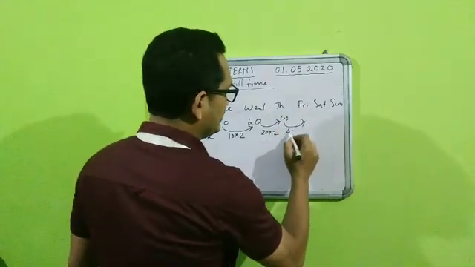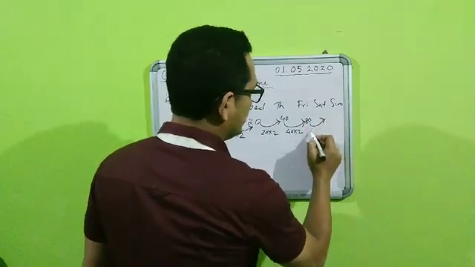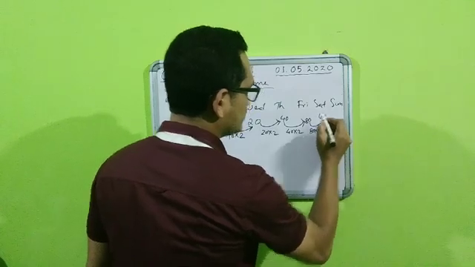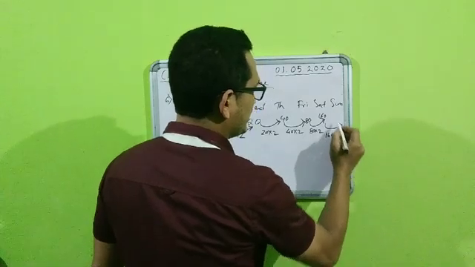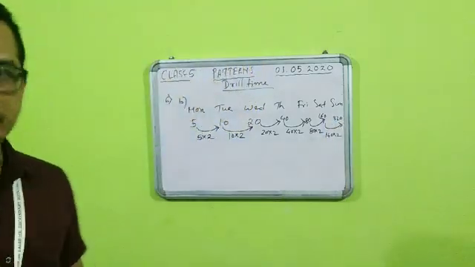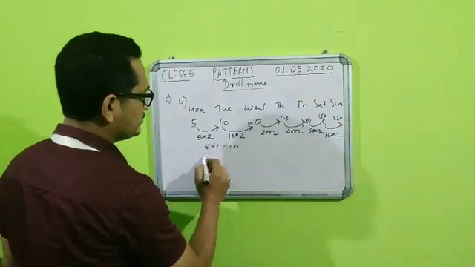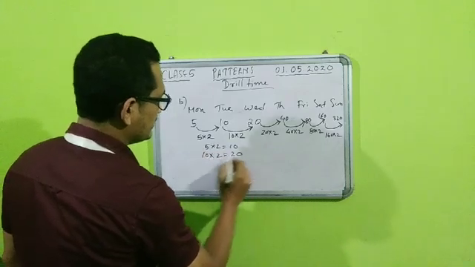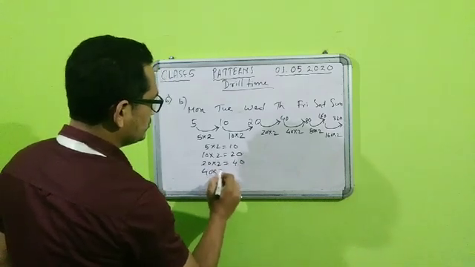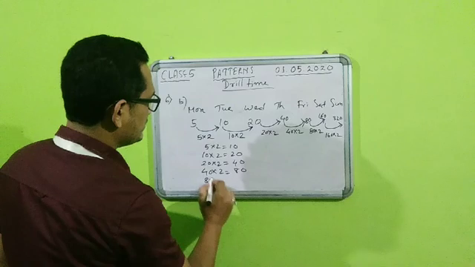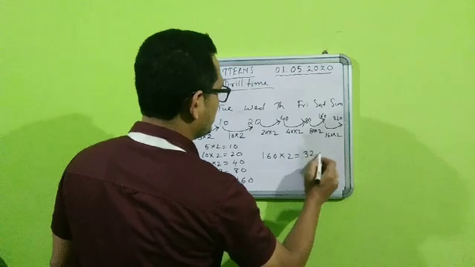Then again on Friday it will be 40 into 2, that will be 80. Then on Saturday it will be 80 into 2, that will be 160. And finally on Sunday it will be 160 into 2, and that will be 320. So if you see the pattern, students: 5 into 2 is 10, then 10 into 2 is 20, then 20 into 2 is 40, then 40 into 2 is 80, then 80 into 2 is 160, and finally 160 into 2 will be 320.